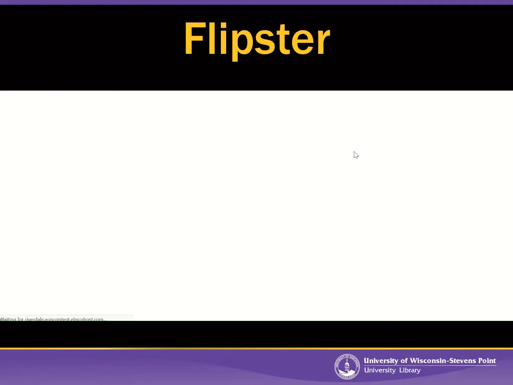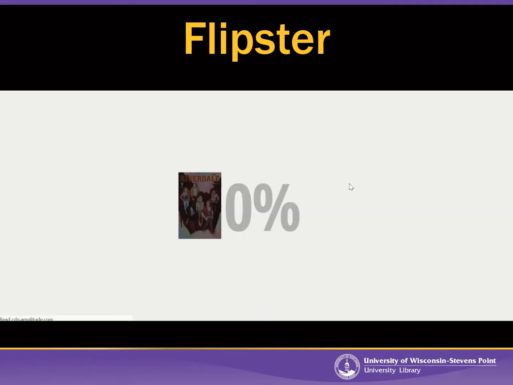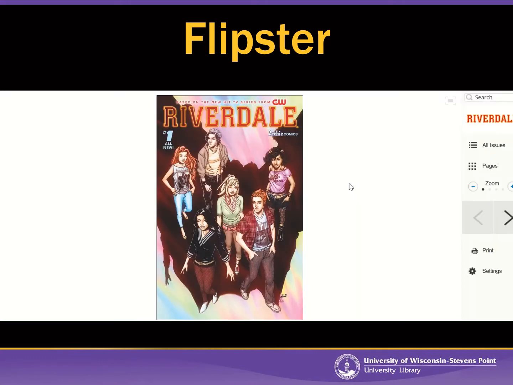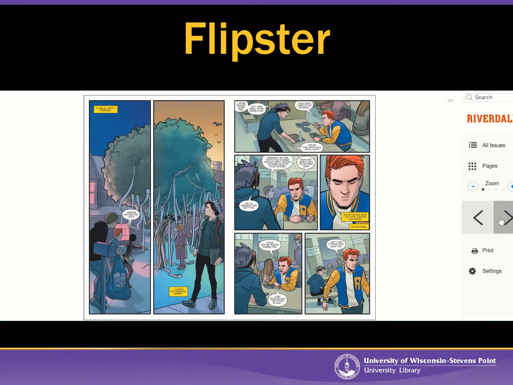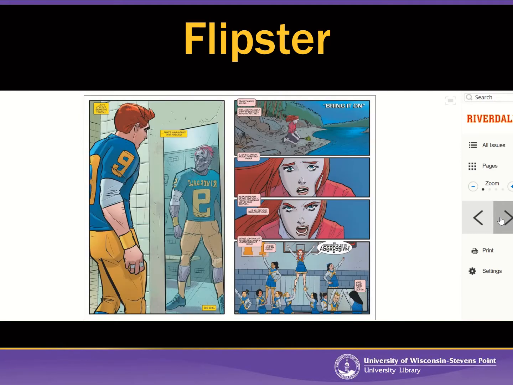So I click on View, and then Flipster brings up that issue of the comic, which again I can just flip through the different pages. Now, another cool feature in Flipster is that you can actually download and print entire issues of a magazine.